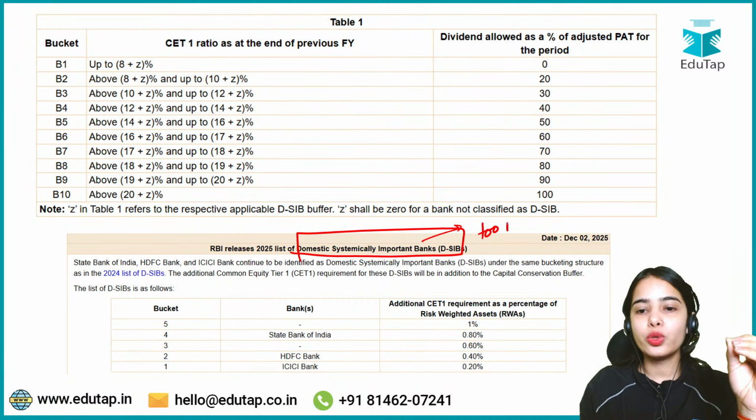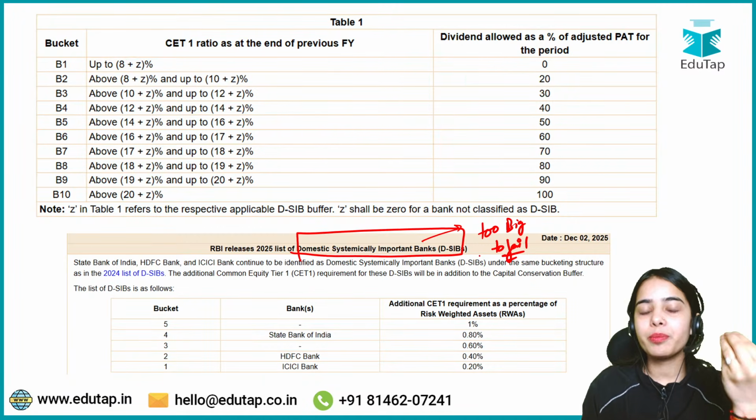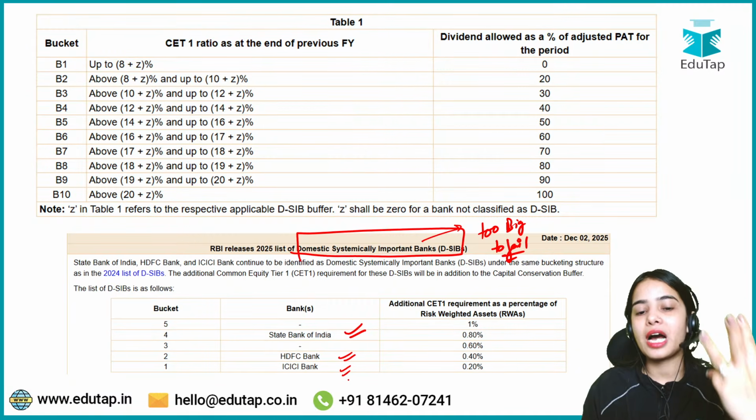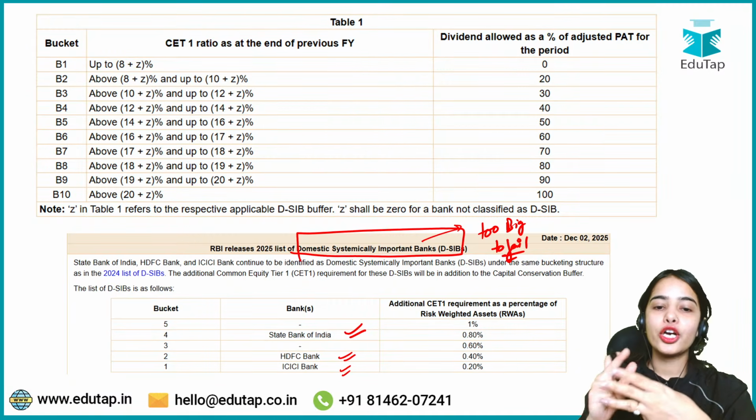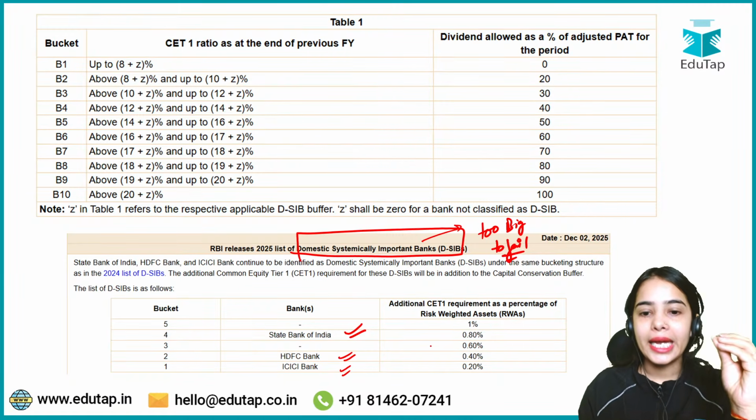They are too big to fail banks. And which banks are under the category of domestic systemically important banks? The State Bank of India, the HDFC Bank and ICICI Bank are the banks that are under the domestic systemically important banks. And these banks have to maintain additional common equity tier 1 capital.